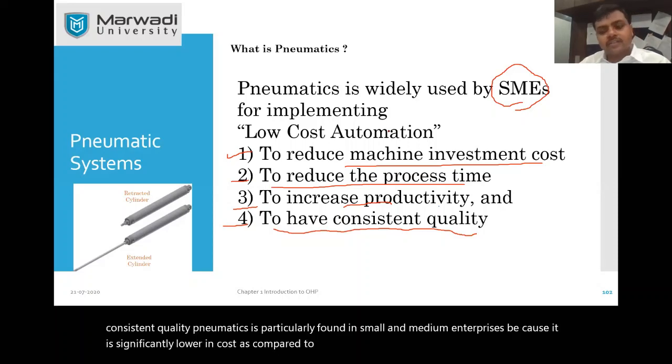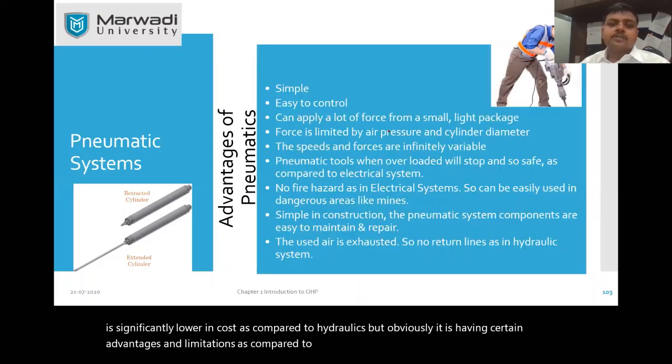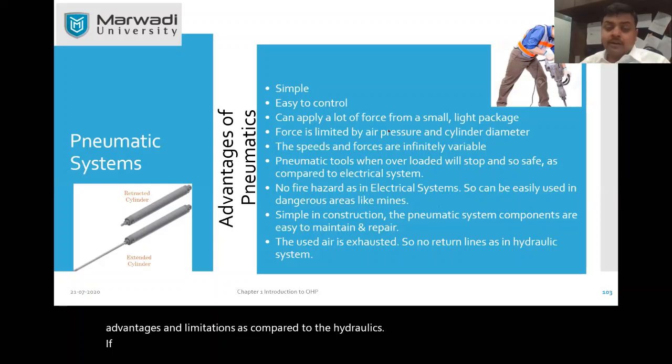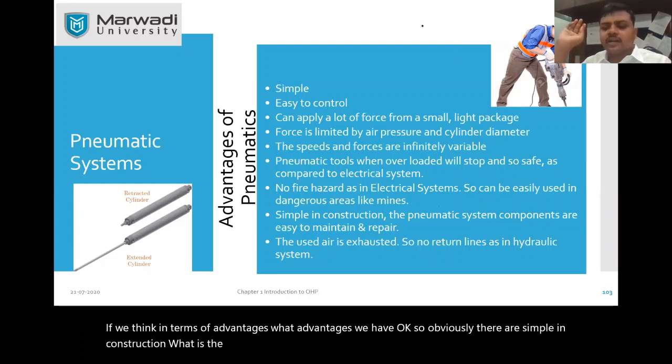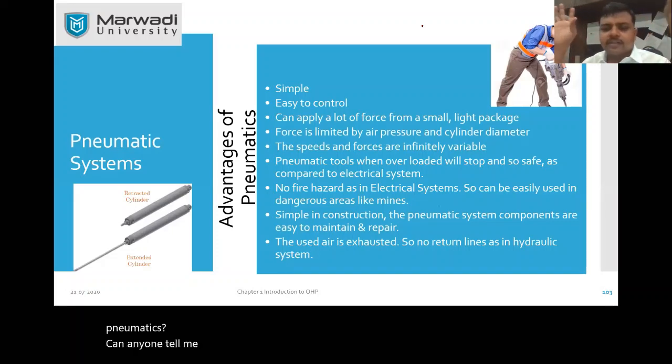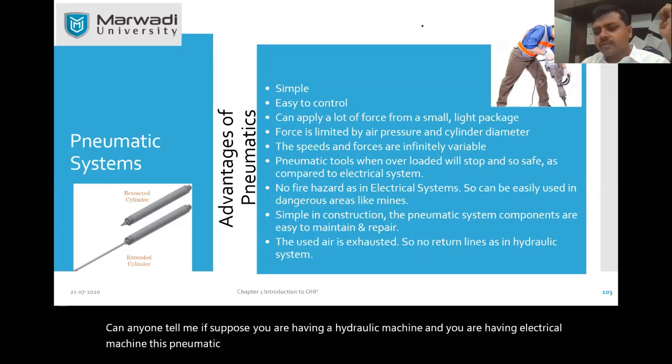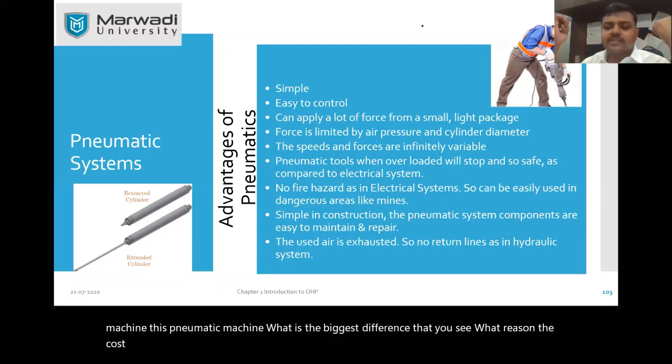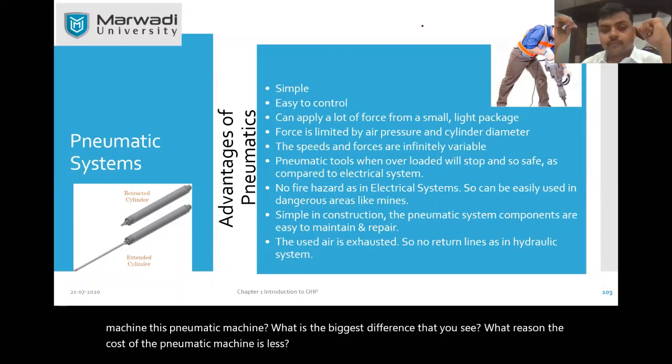But obviously, it has certain advantages and limitations as compared to hydraulics. If we think in terms of advantages, obviously they are simple in construction. What is the biggest difference you observe in hydraulics and pneumatics? Can anyone tell me, if you have a hydraulic machine, an electrical machine, and a pneumatic machine, what is the biggest difference that you see, and for what reason is the cost of the pneumatic machine less? Anyone, you can give a thought for this.